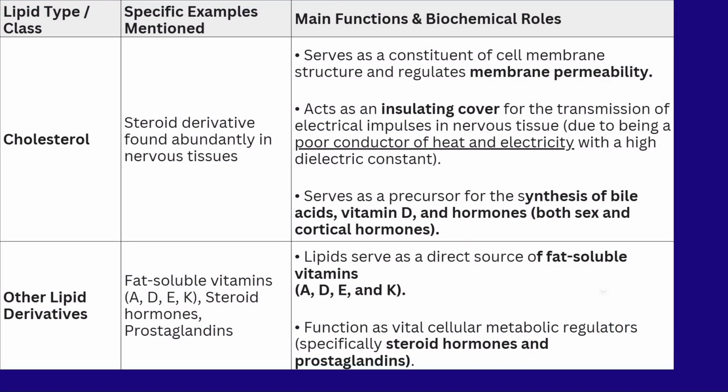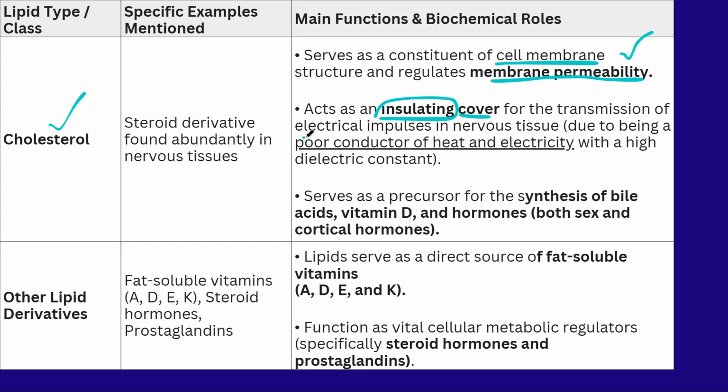upon the cells. The final examples of lipids are the cholesterols and other derived lipids. What are the functions of cholesterols? The cholesterols are helpful for maintaining the cell membrane and the permeability. This is the general function of all the lipids. And also the cholesterol is acting as an insulating cover. That means our brain, our heart, liver, kidney, everything is protected by the cholesterol cover. It is like a jacket to the important organs.